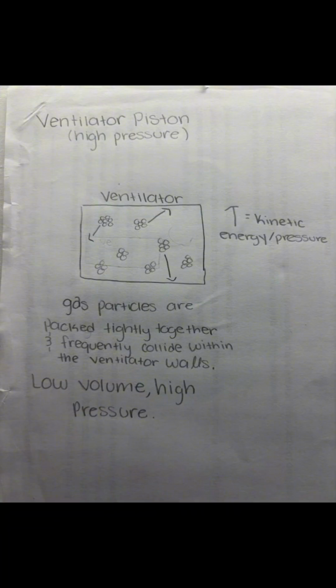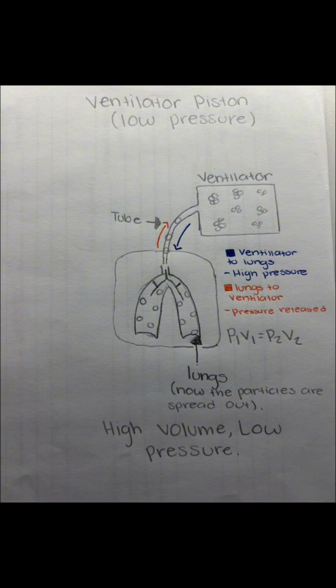Because nature seeks equilibrium, the gas particles are forced into the lung. The particles are being crowded together, which increases the frequency of collisions. This is exactly what we see as a pressure increase on the monitor. Now for the example of the low pressure.